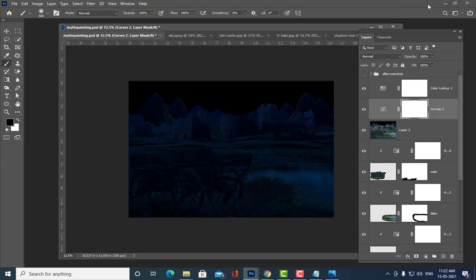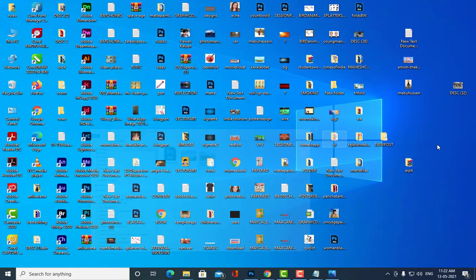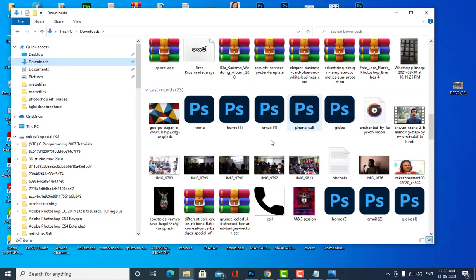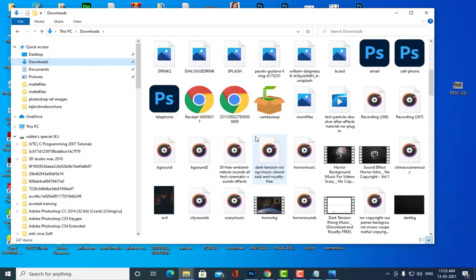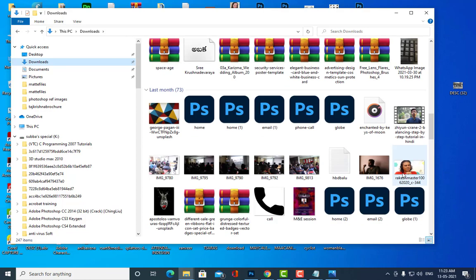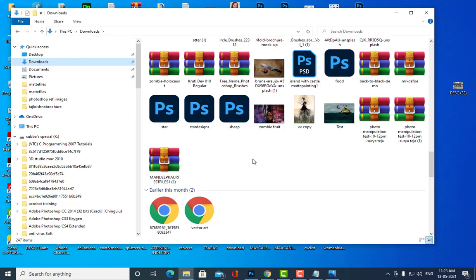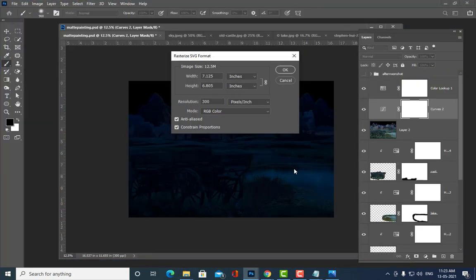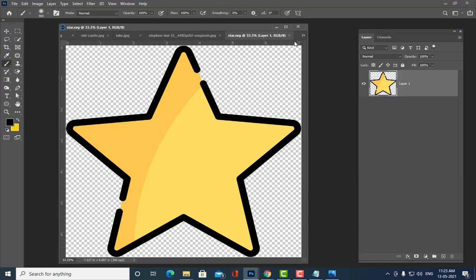See here. I think I have already downloaded stars. Let us check. Let me check. I think there is a star design. Let us check. Not this one.